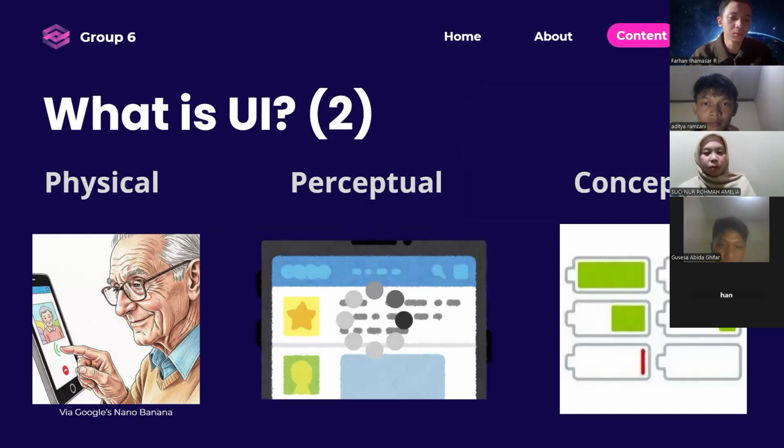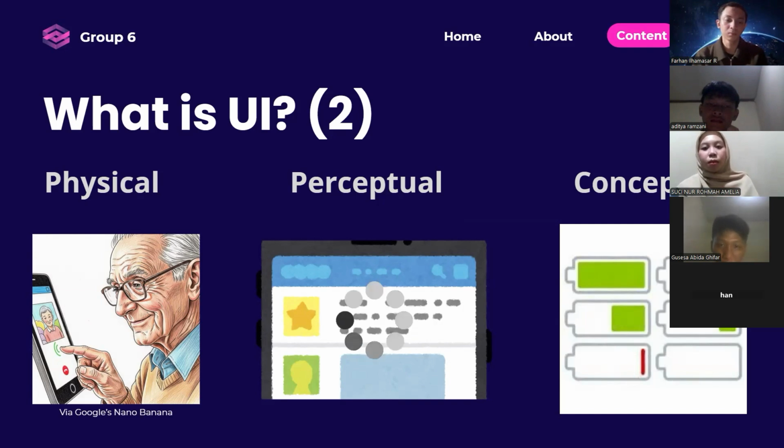The first one is physical. The physical element is about the user feeling, like what they can see, what they can feel, and what they can hear. Like in the first image, there is an old grandpa who physically touches the screen. He's touching the screen, so it's interacting physically.